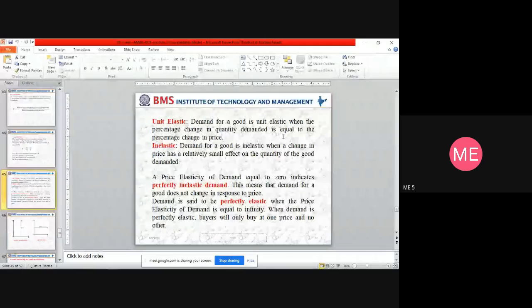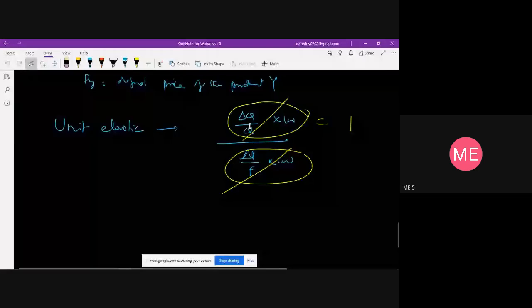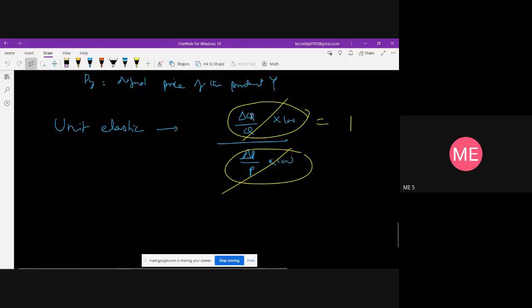Now inelastic. Demand for a good is inelastic when the change in the price has a relatively small effect on the quantity of the good demanded. For example, if the change in the price does not affect the quantity demanded, so the quantity demanded is the same, then it is not elastic. Inelastic means the percentage change in the price does not affect the quantity demanded, so we can say it is inelastic, right?